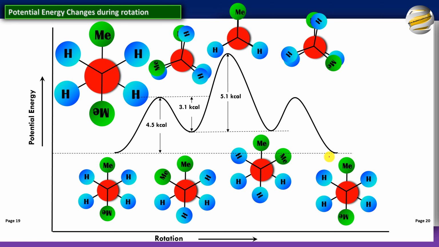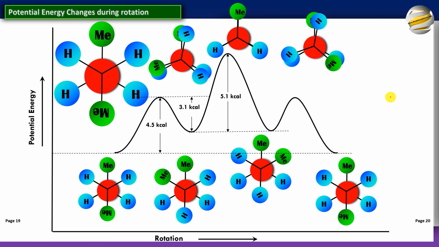So what do you think would be completely staggered to completely eclipsed? So remember, this entire thing is 5.1. So you just need to add this part. Now this is 4.5 and this is 3.1. So if you cut 3.1 from here, what will you get? 4.5 minus 3.1 is going to be 1.4. So this barrier is 1.4. So 1.4 added to 5.1 is going to give you 6.5. So from completely staggered to completely eclipsed, it's going to be a 6.5 energy barrier. Again, this is sufficiently available at room temperature.